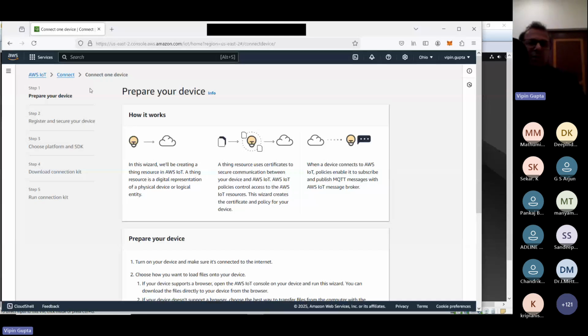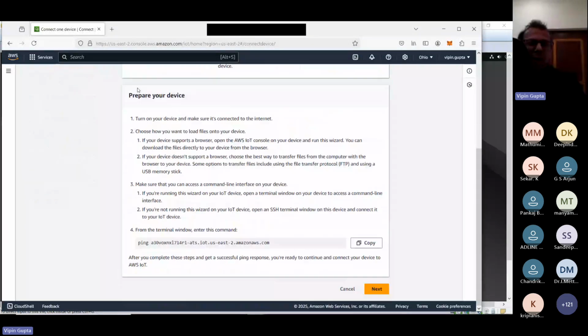In our case, my VM is already active. In your case, it could be a Raspberry Pi or another device with some operating system. The first thing they say is to check whether your IoT device is able to communicate with our cloud solution or not. They have given one command, and this is the endpoint.